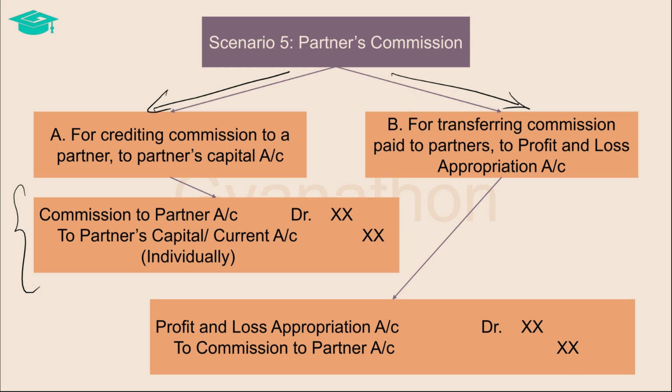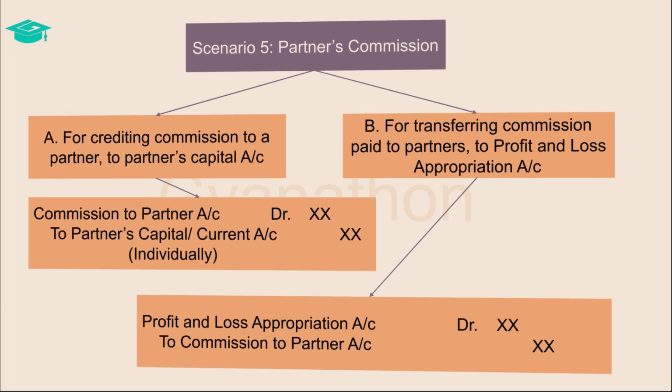Then the commission to partner account is closed by transferring its balance to the profit and loss appropriation account. This is done by debiting the profit and loss appropriation account and crediting the commission to partner account. This completes the transaction in relation to partner's commission, and the net effect here is that the amount of commission to partners is appropriated from the profit and loss appropriation account to the respective partner's capital or current account.